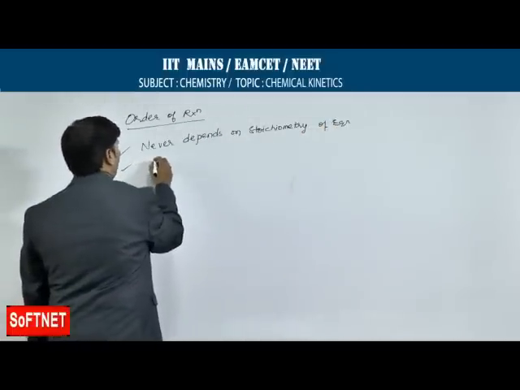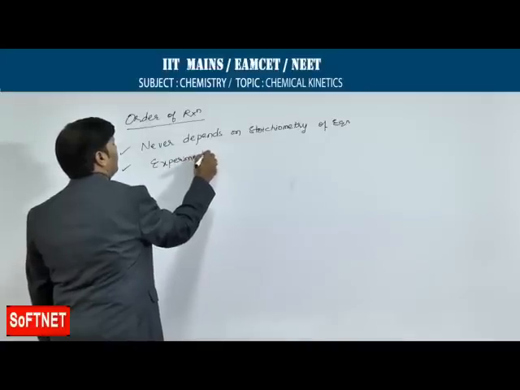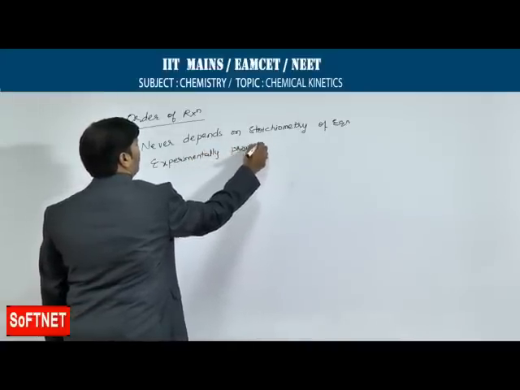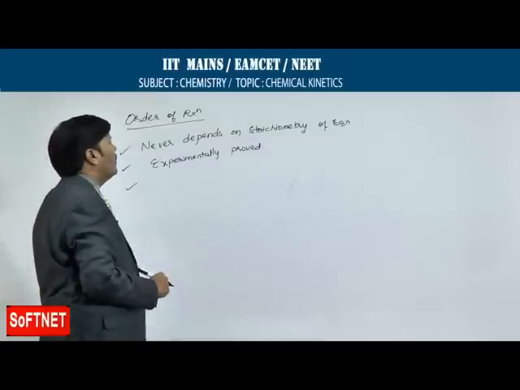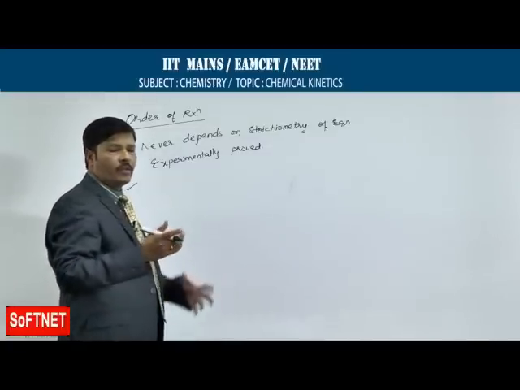It is experimentally proved, and it basically depends on the experimental conditions.